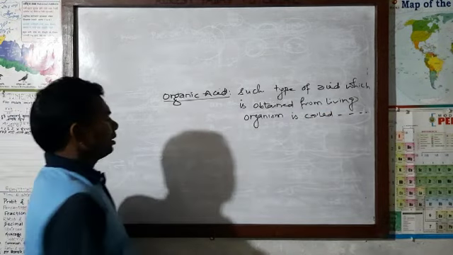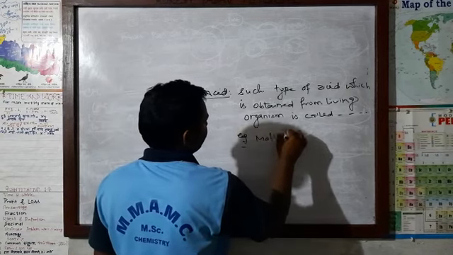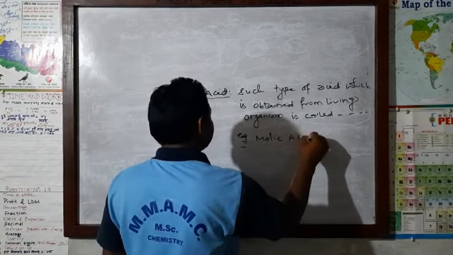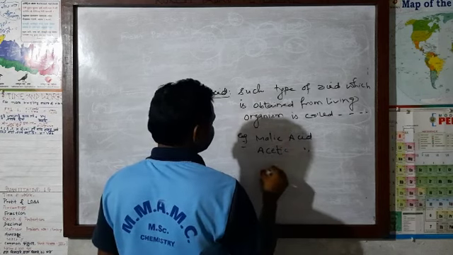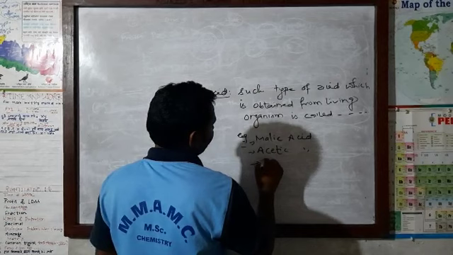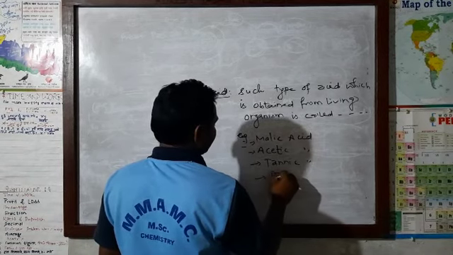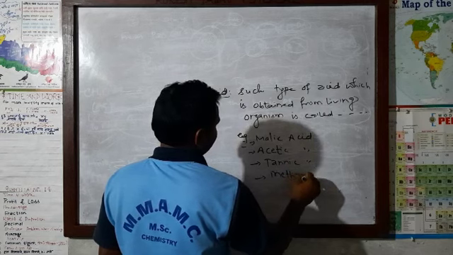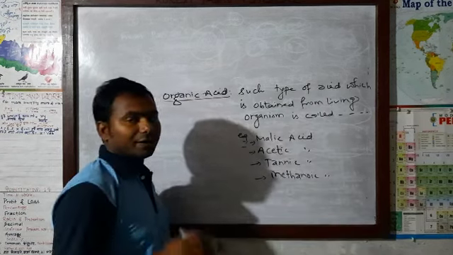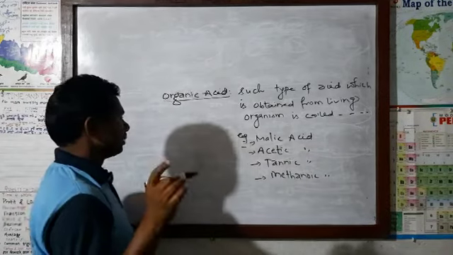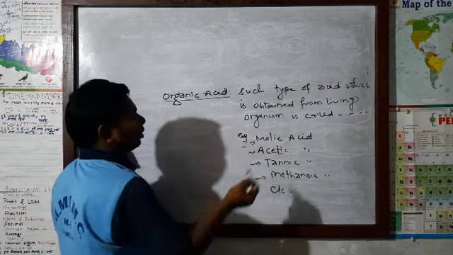Examples of organic acid: malic acid found in apple, acetic acid found in vinegar, tannic acid found in tea, methanoic acid or formic acid found in the sting of ants or bees, that means the biting organ of ants or bees, etc. These all are organic acids.